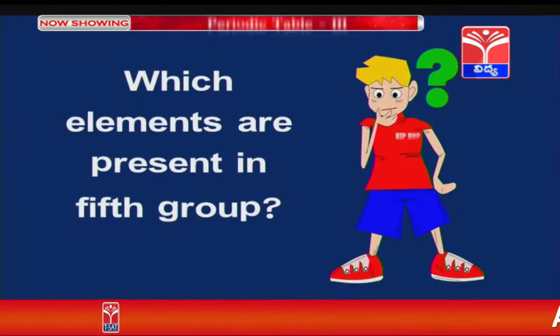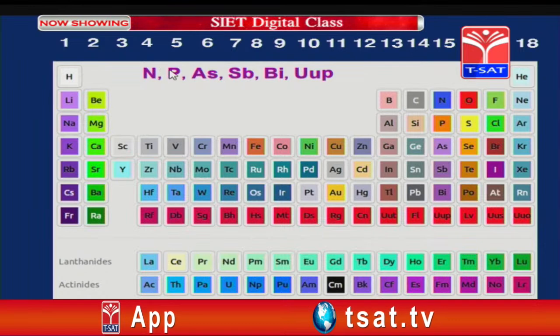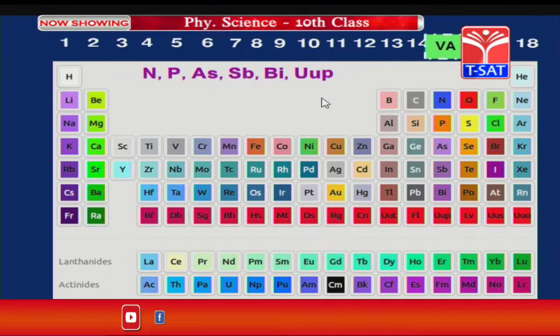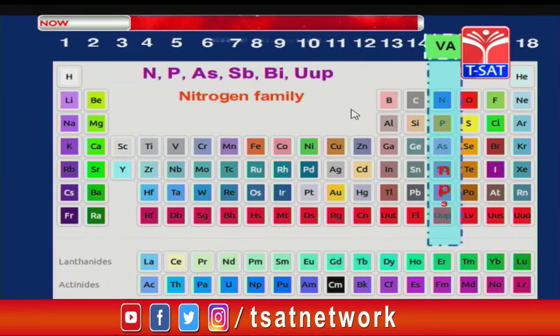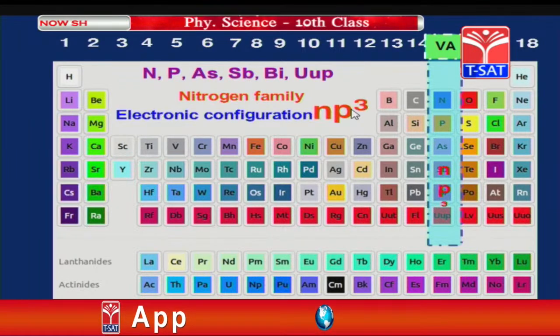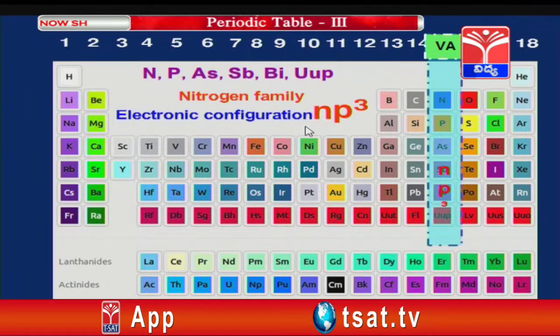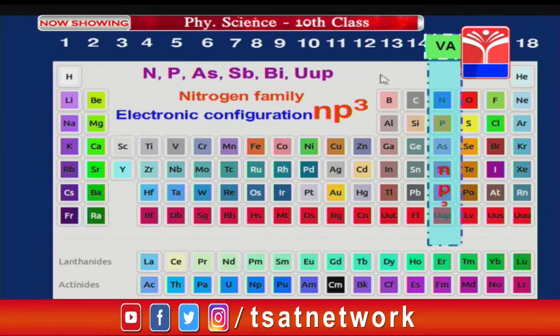Now, which elements are present in the fifth group? In the fifth group we have nitrogen, phosphorus, arsenic, antimony and bismuth. It is called the fifth A group. It begins with nitrogen, therefore it is called the nitrogen family, and the electronic configuration of this group is np3. Before that 2 ns2 electrons will be there. Therefore, total 5 electrons in the outermost orbit. Therefore, it belongs to group 5.